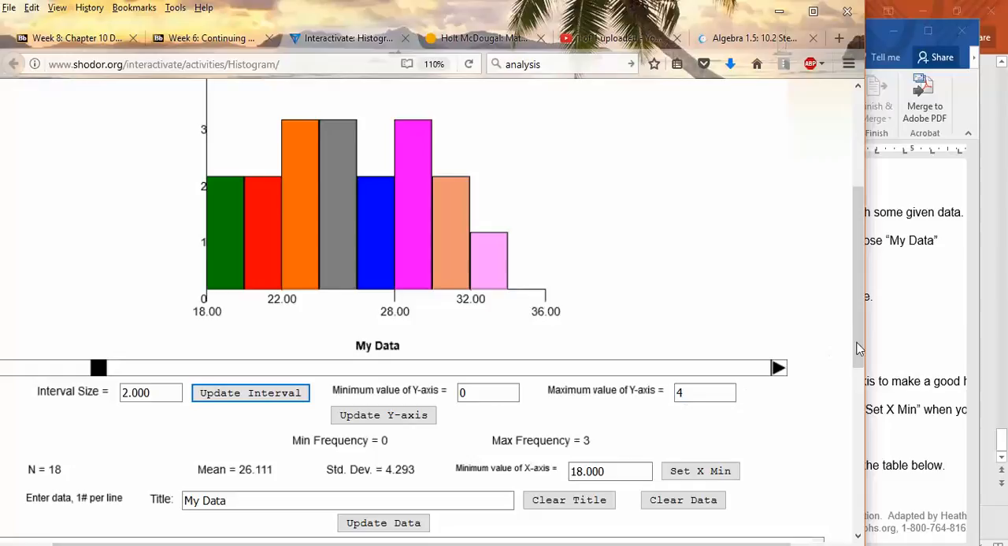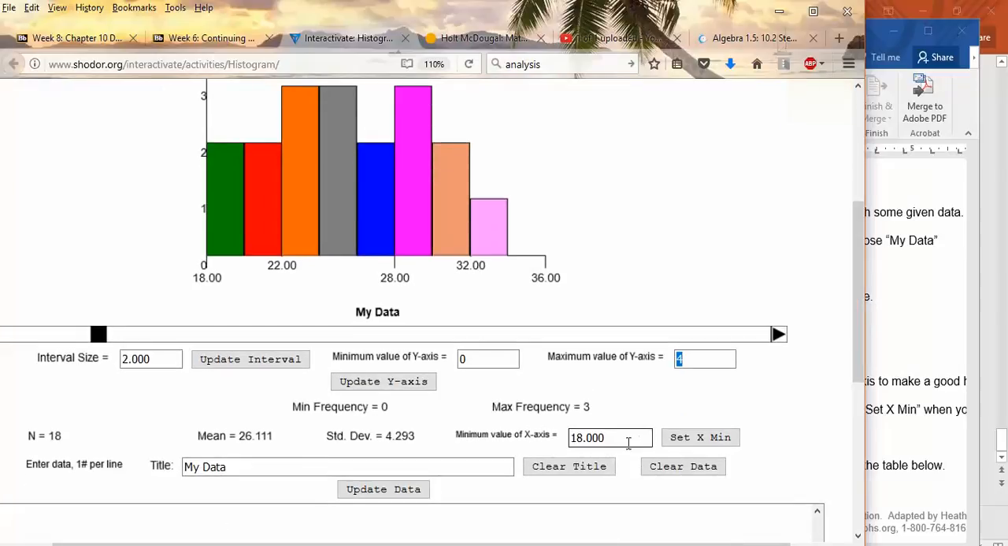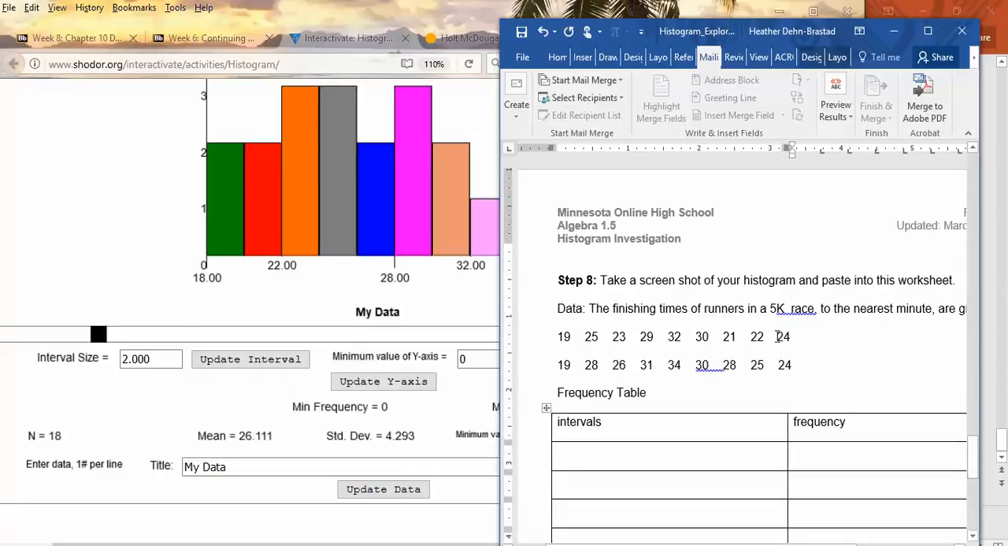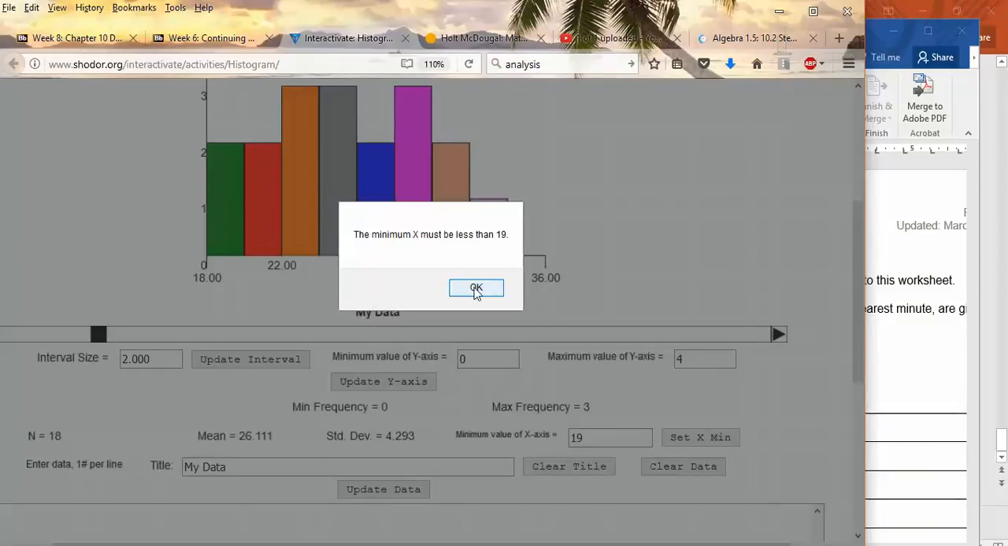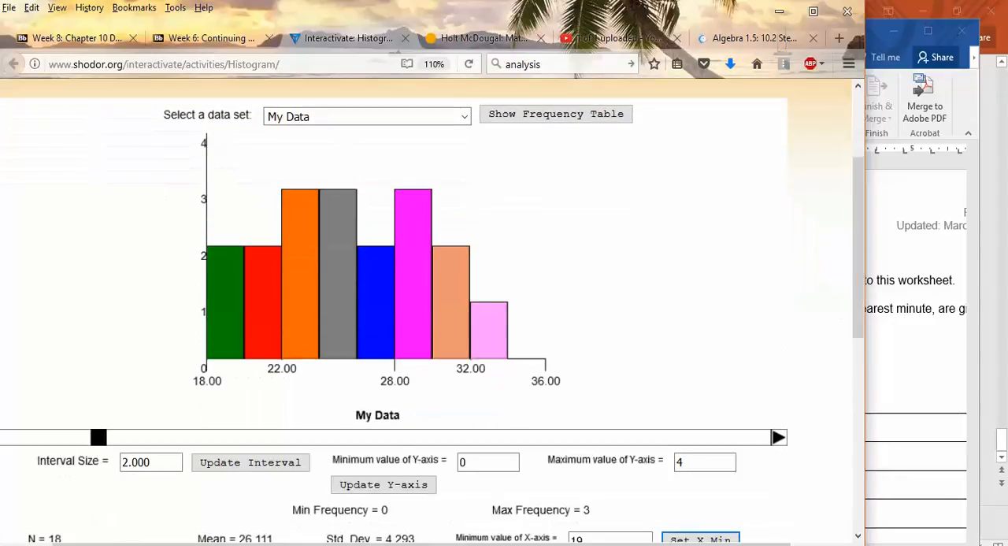This is just to show the frequency. So if you're going to have frequencies higher than 4, you would need to change this. And the minimum value on the x-axis, I set it to 18 because that was my lowest data point. Or was my lowest data point 19? You could set it to 19 because that's actually your lowest data point. And you can give it a better title than this. Oh, it says it has to be less than 19. They want it to be less than the minimum value used. Okay, so that's how you're going to do it, and then answer some questions.